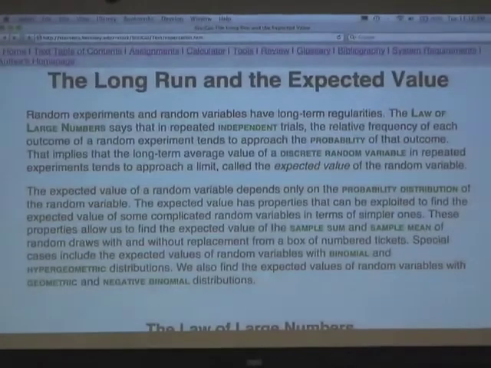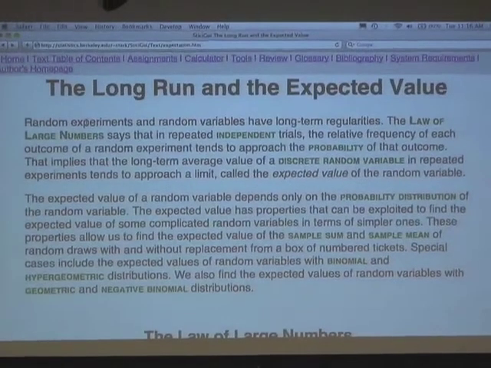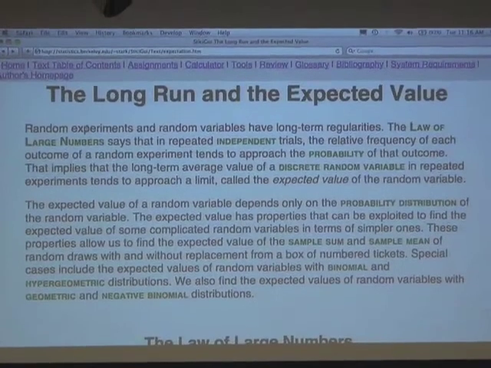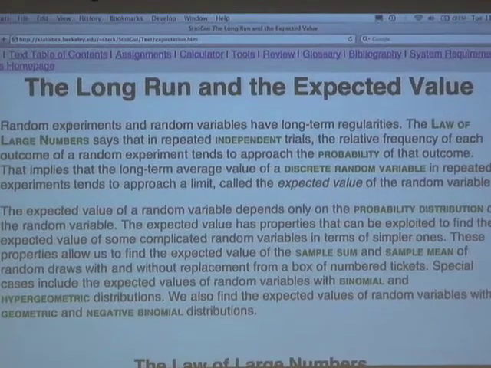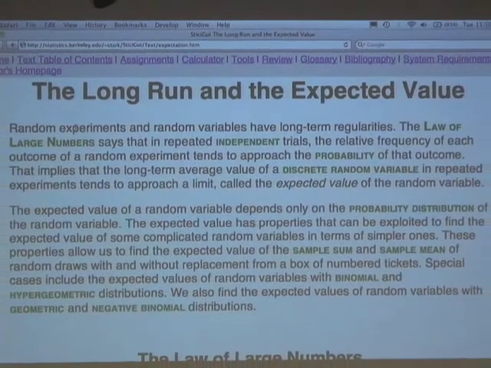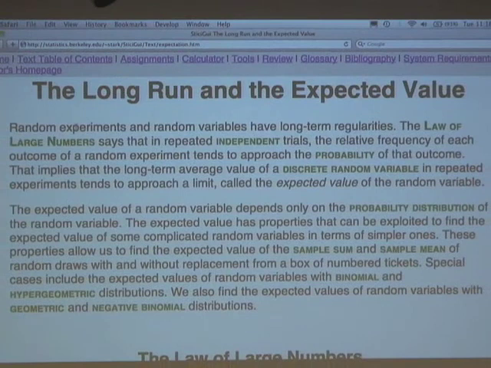We've been talking about probabilities of events. We've been talking about random variables, in particular random variables that come from drawing tickets out of a box at random and looking at the numbers on the tickets that we get. And we want to start looking at what long-run regularities there are in order to be able to use these box models to draw inferences about the world.